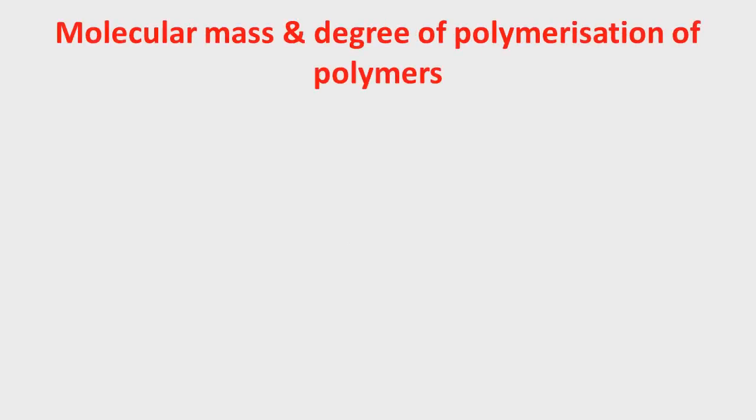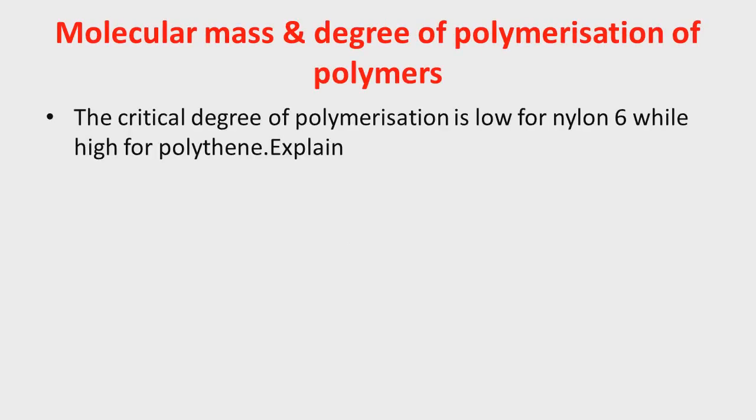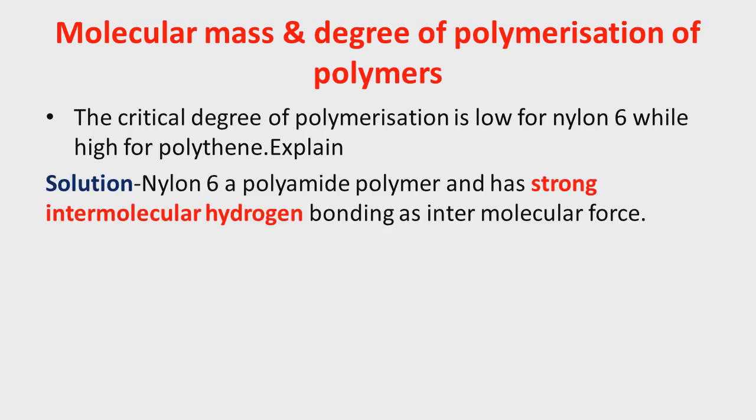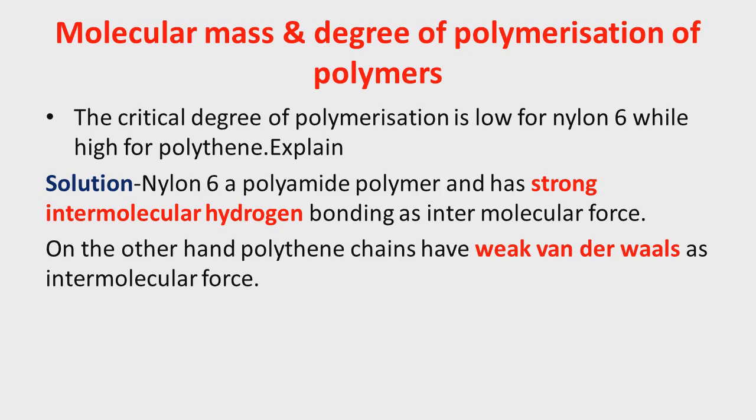Now I am going to explain this critical degree of polymerization with the help of one example. The critical degree of polymerization is low for nylon 6 while it is high for polyethylene. As we know, nylon 6 is an example of polyamide polymer. In the previous lecture we learned about this, and it has strong intermolecular hydrogen bonding as an intermolecular force, whereas polyethylene has weak van der Waals force as an intermolecular force.